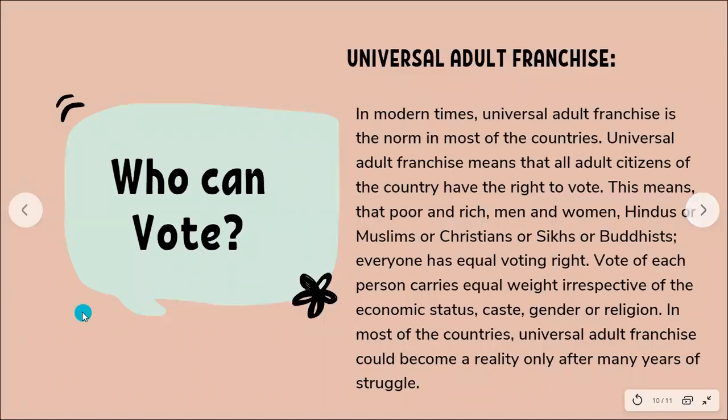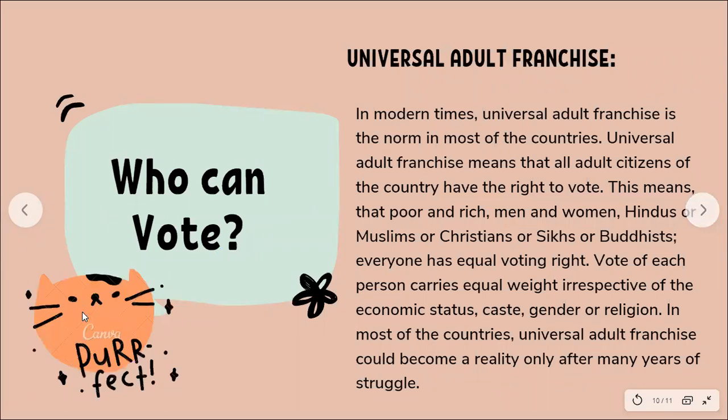Next is democracy. The biggest and the most essential feature, what gives democracy the stature it deserves as the best form of government, is the fact that everyone can vote. All the adult citizens can vote. So everyone above the age of 18 can vote. This is known as universal adult franchise, and it is a norm.